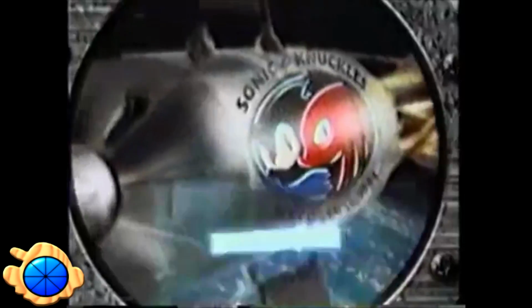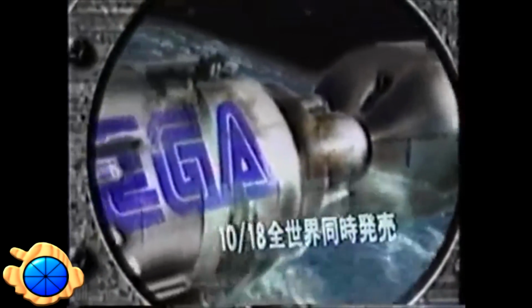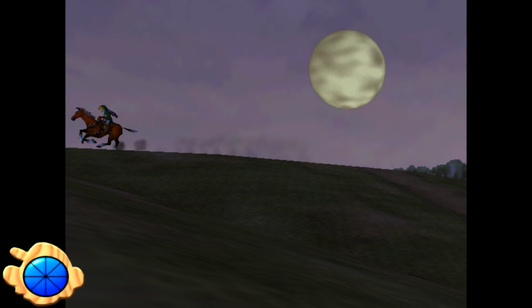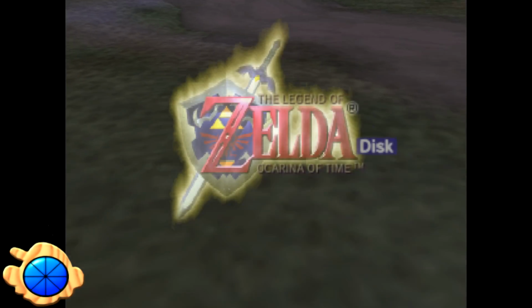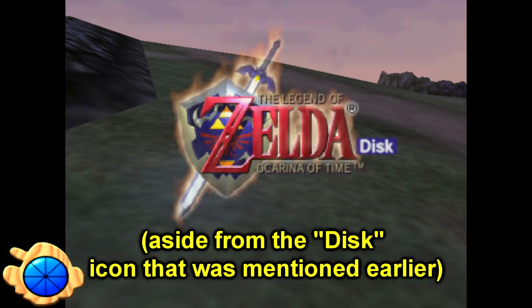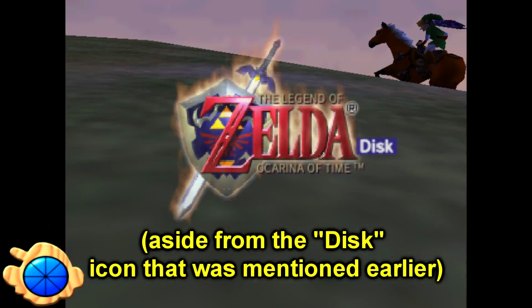Sonic 3 contains a lot of content that would later appear in Sonic & Knuckles, so it wouldn't be too out of the question to expect that Ocarina of Time would retain some elements of Ura Zelda. However, no such remnants are known to exist in Ocarina of Time's base game.